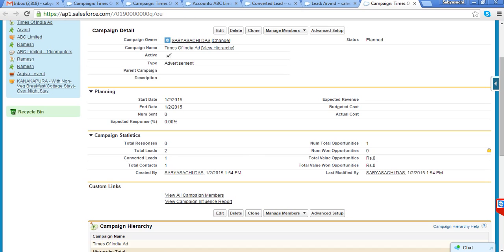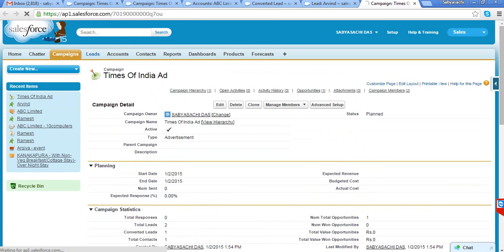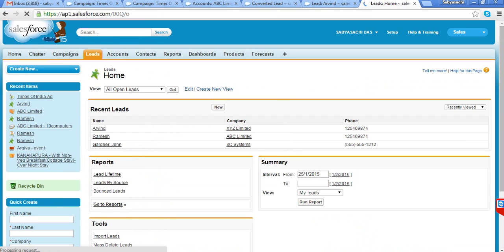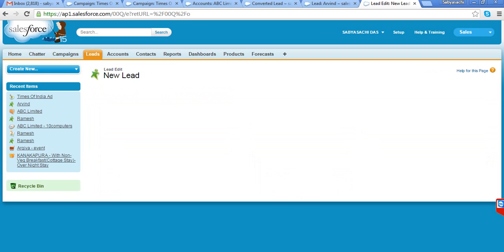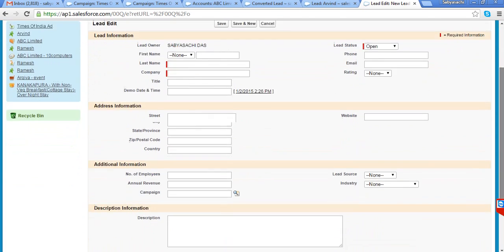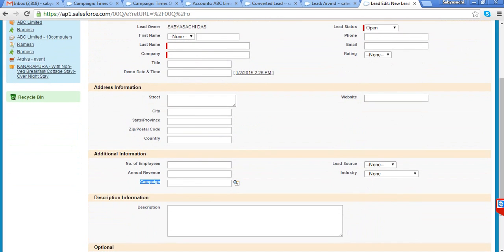If they call you, definitely that cannot be directly entered in the system. So the sales executive who is receiving the call will come to lead and create a new lead. When they are creating a new lead, there is an option for which campaign this lead is coming from, so they will select it.